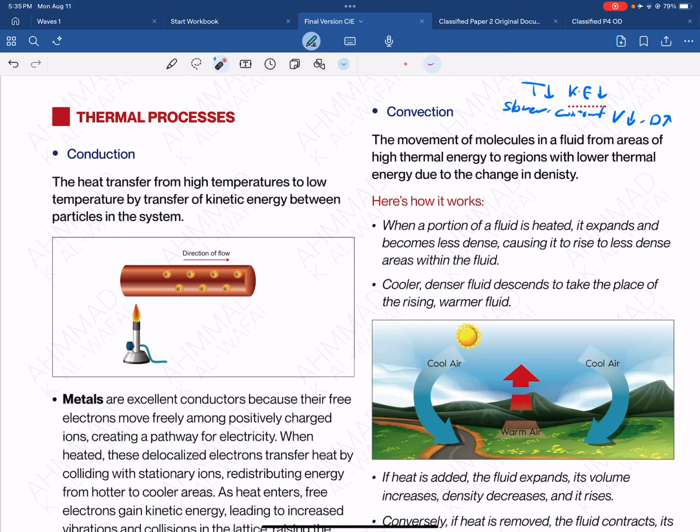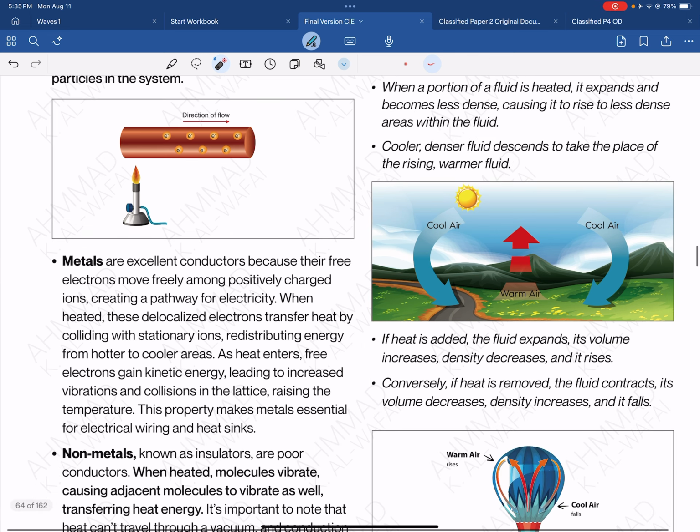Hello and welcome, guys. Now we're going to be talking about thermal processes, which means how thermal energy is being transferred between matter. The first one is conduction. Conduction happens when there is direct contact between the elements or the matter, basically. That happens in metals and non-metals.